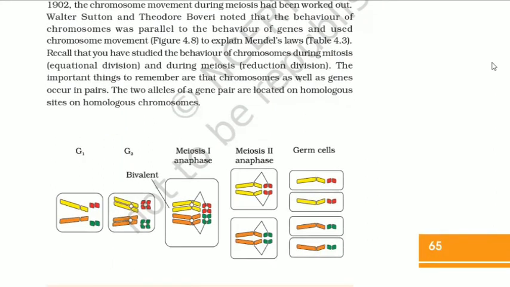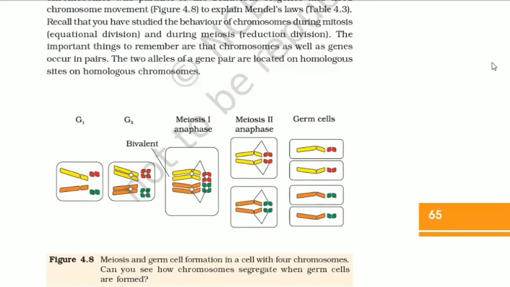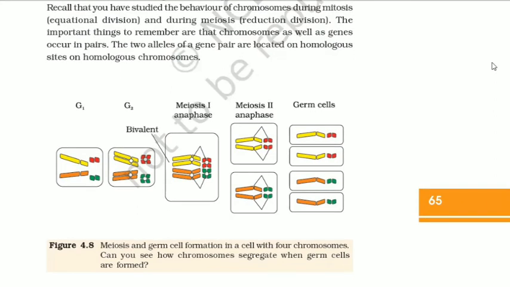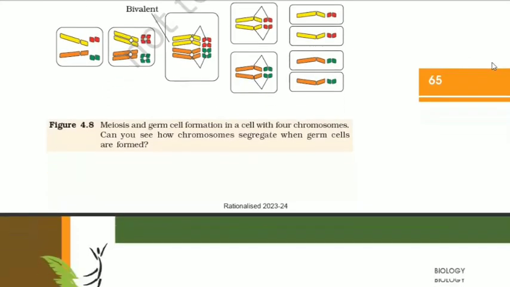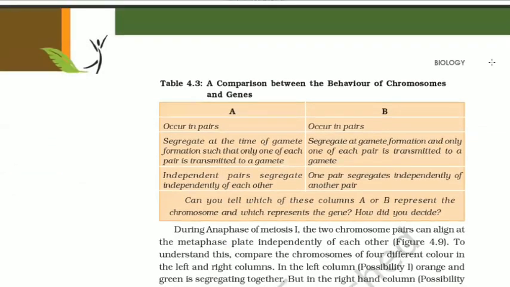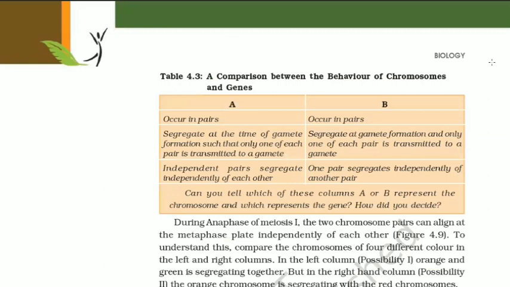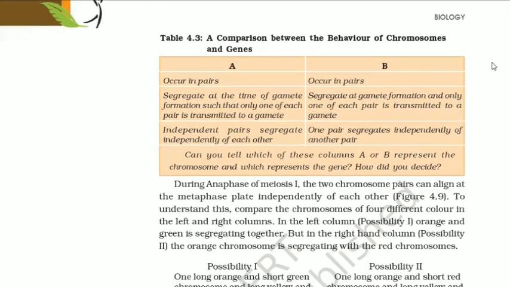Recall that you have studied the behavior of chromosomes during mitosis, that is equational division, and during meiosis, that is reduction division. The important things to remember are that chromosomes as well as genes occur in pairs. The 2 alleles of a gene pair are located on homologous sites on the homologous chromosomes. Table 4.3 shows a comparison between the behavior of chromosome and genes. You can have a look.